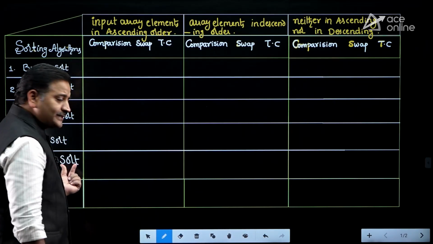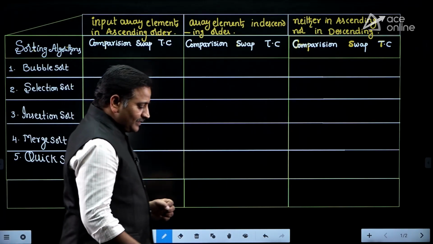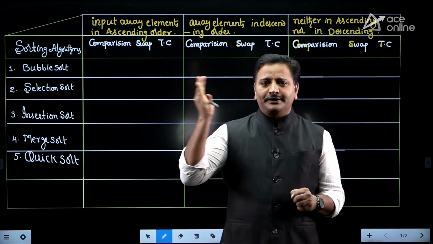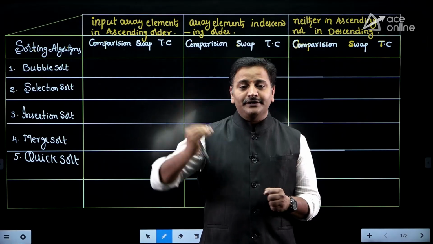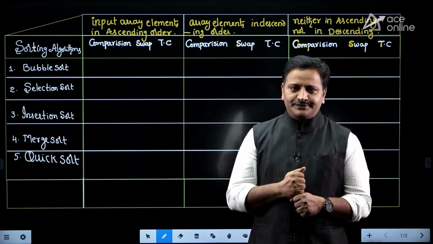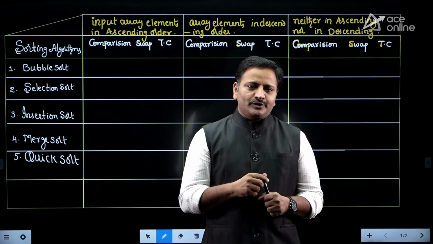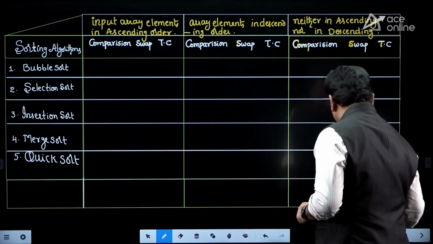For example, if you consider the quicksort algorithm, friends. Okay, quicksort algorithm: if array elements are in ascending order, it takes worst case time complexity. Clear? If array elements are in ascending order, it takes worst case time complexity. Let me explain how it is taking worst case time complexity.